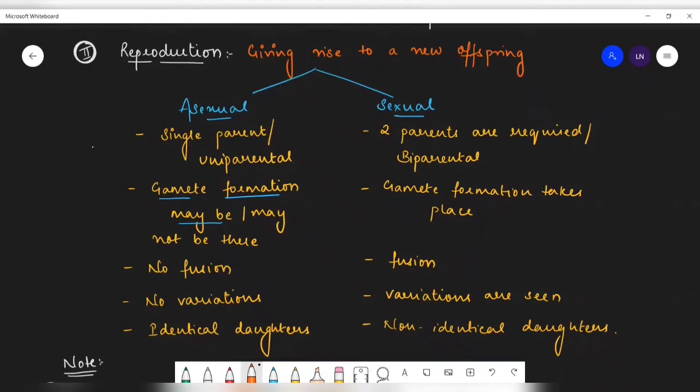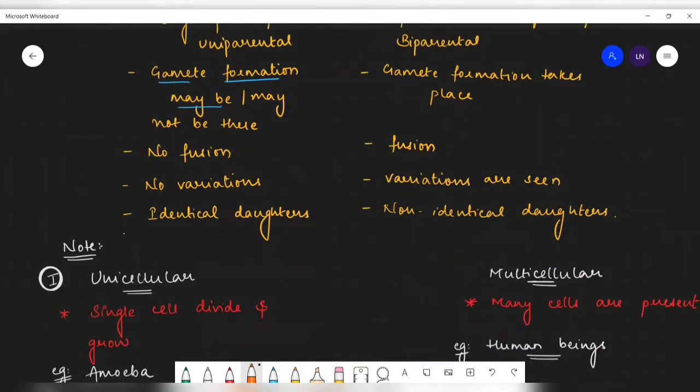Clear? Now, are there any variations seen in asexual reproduction? No, we do not find any variation. Whatever daughters are formed, they are completely identical to each other. They are identical to the parent also. But in sexual reproduction, non-identical daughters are seen. That means I have properties of my mother and father, but I do not exactly look like them, isn't it? I share properties, but I'm not an exact copy. That is what is sexual reproduction.